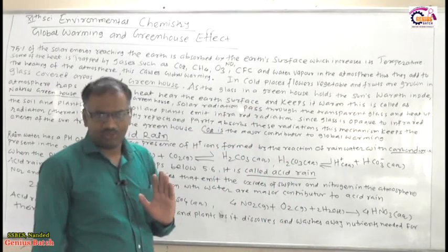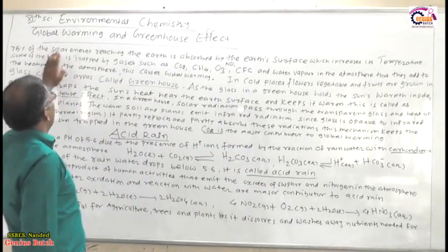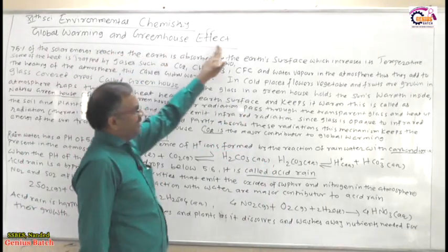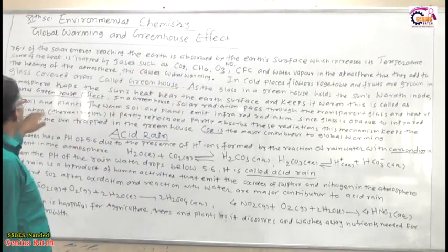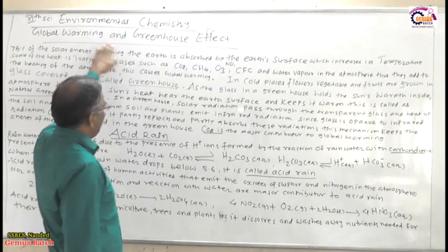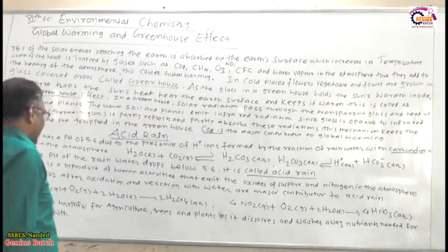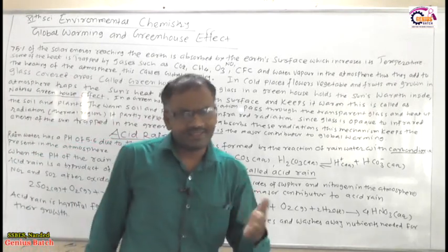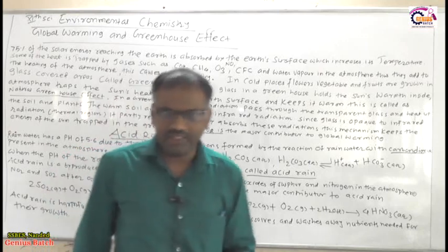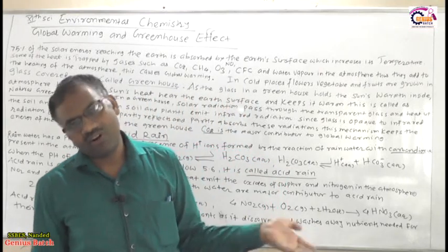Okay, so up to this extent we have studied what is meant by global warming, what is meant by greenhouse effect, and what is the effect of global warming on the environment. Next is the acid rain. You know that natural rain is falling, no doubt, but it is called acid rain if the pH is less than 5.6.